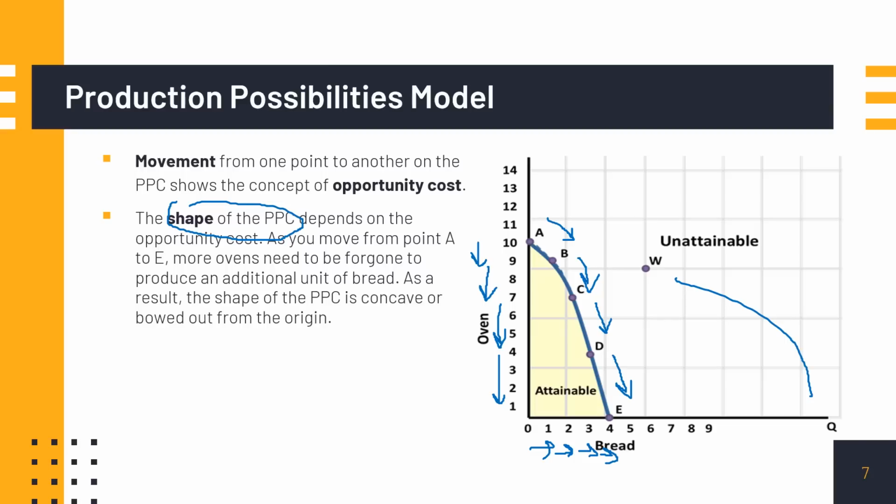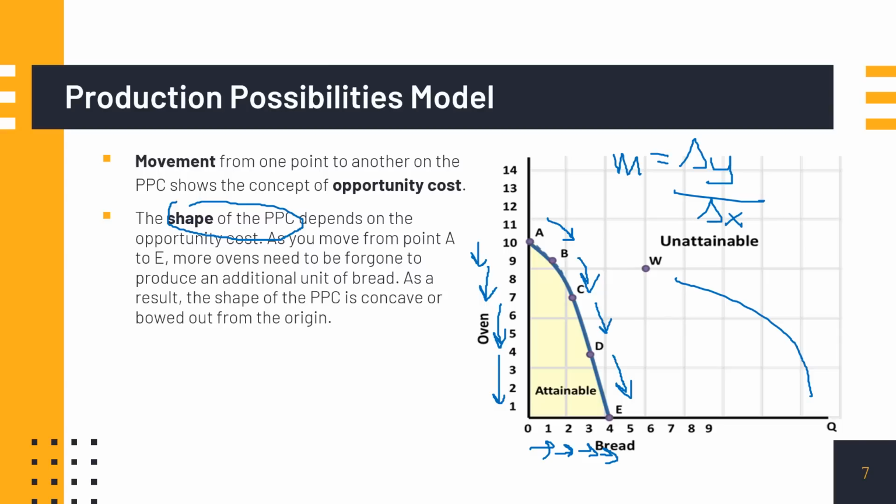As you can see here, what we have shown you just now is basically the slope. Okay, what is the slope? Remember, slope, or m in math, is the change in y over change in x. Y here refers to our vertical axis, or the oven axis, whereas x here refers to our horizontal, or bread axis.